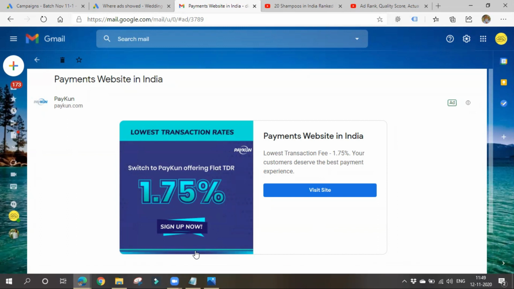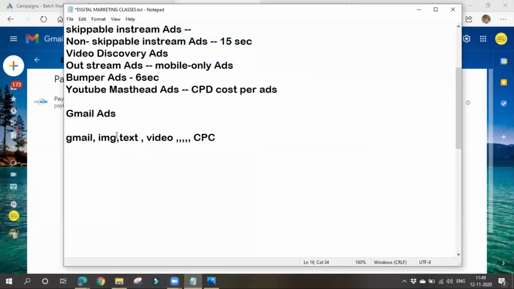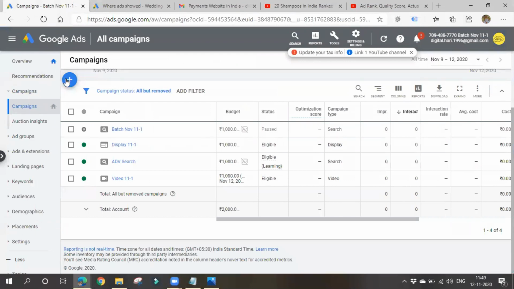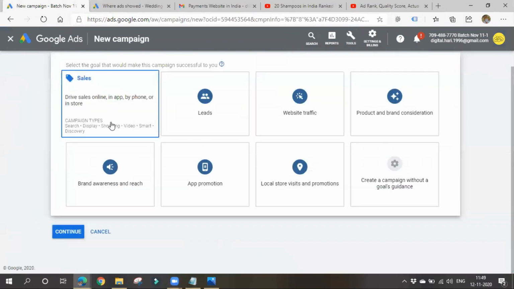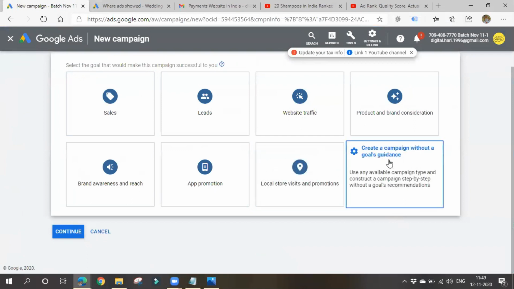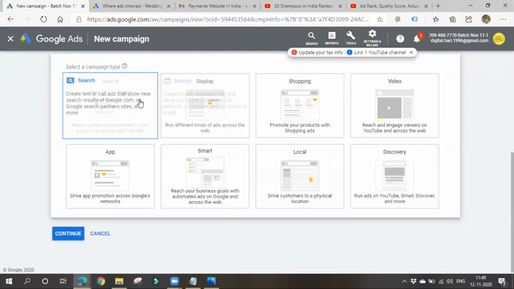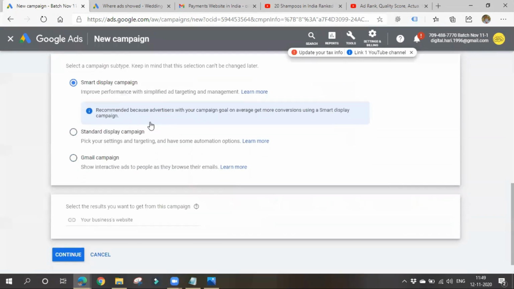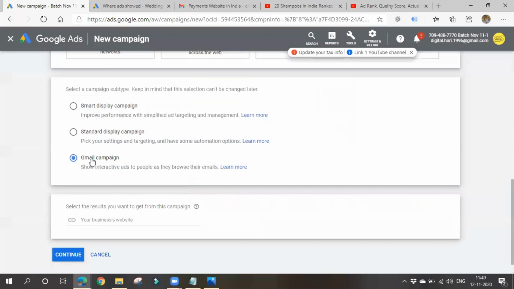These Gmail ads come under display network campaign. Please remember that. So while choosing a campaign type, we have to choose display network campaign. Right, let's go to Google Ads, plus new campaign, go for without a goal. Now which campaign type should I choose? Display. Here go for Gmail campaign.